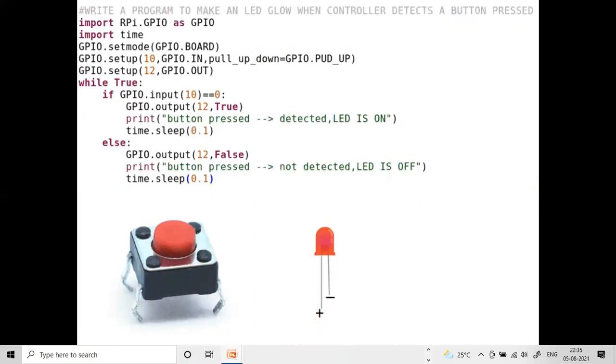In the if statement, we are going to see that the button pressed is detected. At that point, we are going to enable the 12th pin. And next, in the else statement, similarly, the button pressed is not detected, so we are going to disable the 12th pin in the else statement.